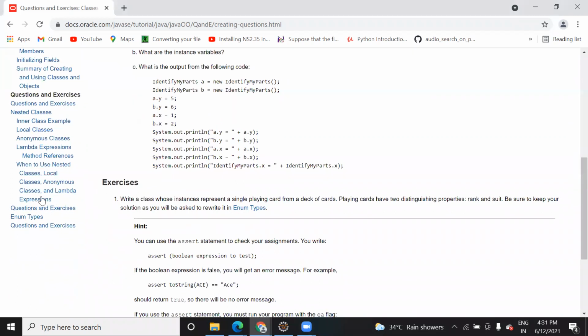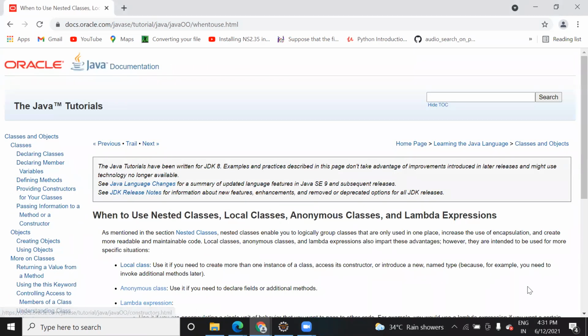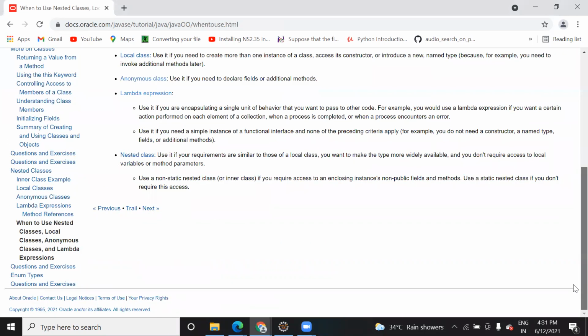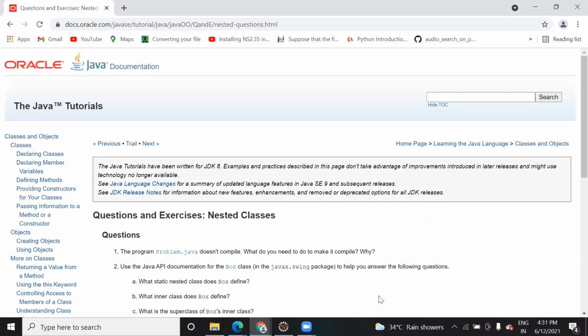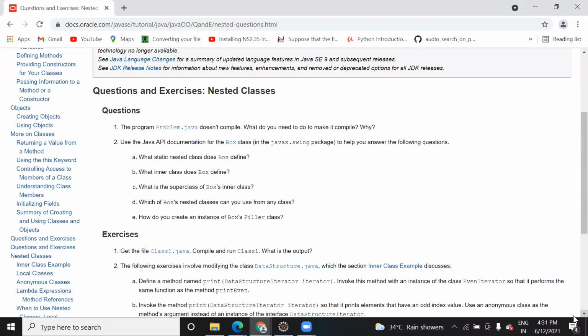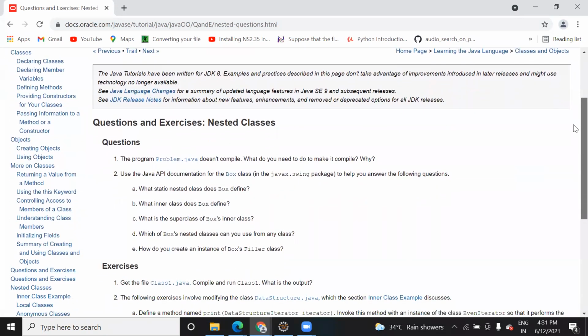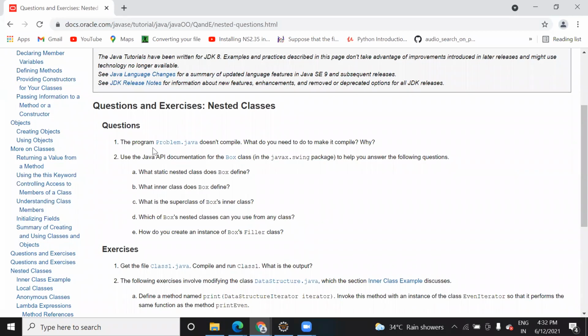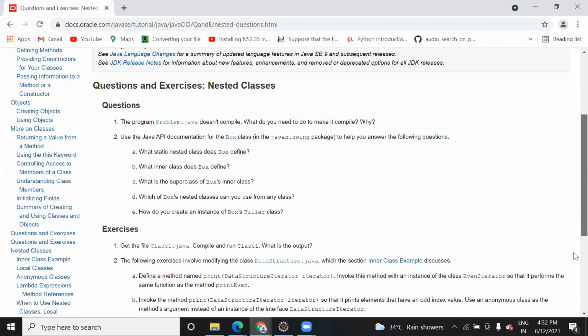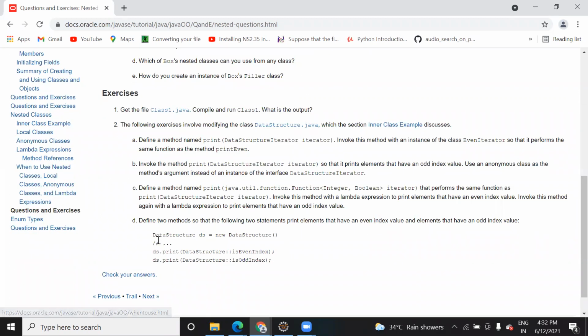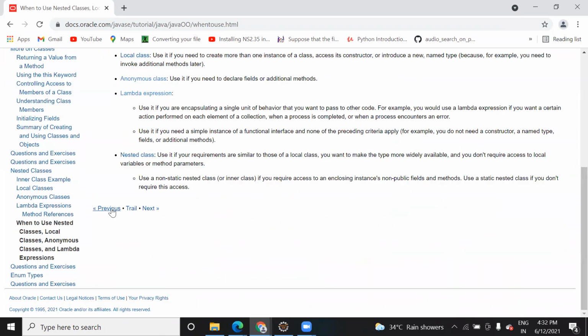Okay, shall we try this one? Class and lambda expression. So these are some theory questions, I think. Okay, it's saying the program Problem.java does not compile. What do you need to do to make it compile? Which program are they talking about? So you need to open that Problem.java.